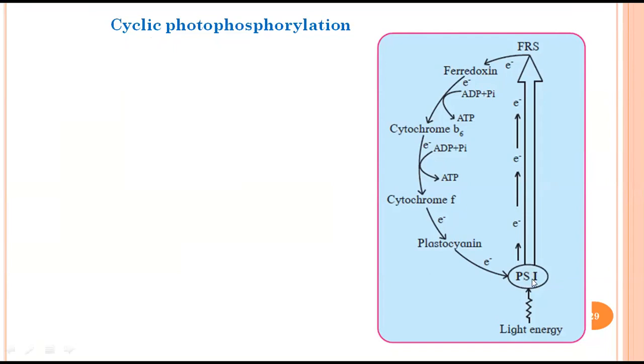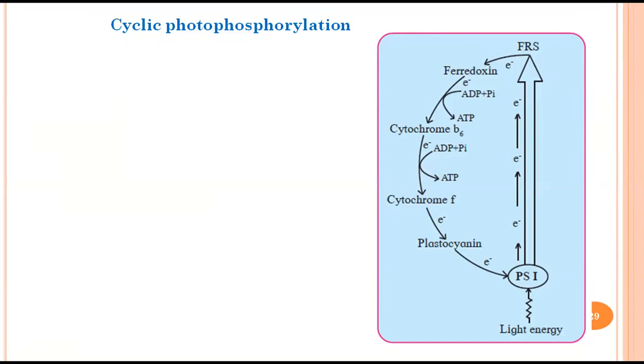the electrons that we emit from the photosystem after exposure to light. When I give it light, obviously there will be electrons coming out, right? There will be photo excitation of chlorophyll present in the system. The moment the electron comes out, it will be taken up by a series of electron carriers: FRS, that is ferredoxin reducing substance, then ferredoxin, cytochrome B6, cytochrome F, plastocyanin. What are all these components? These are nothing but electron carriers. Their job is to take an electron and give an electron.